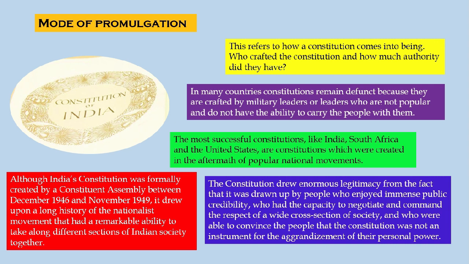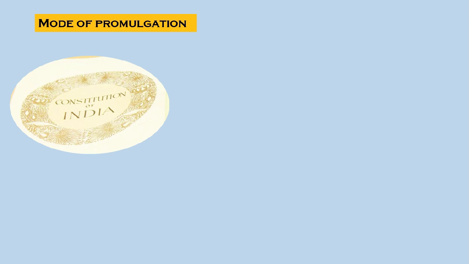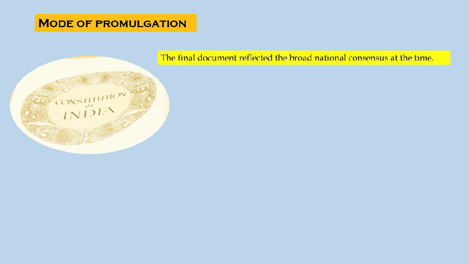Although India's constitution was formally created by a constituent assembly between December 1946 and November 1949, it roughly took 3 years, and it drew upon a long history of the nationalist movement that had a remarkable ability to take along different sections of the Indian society. The final document reflected the broad national consensus at the time.